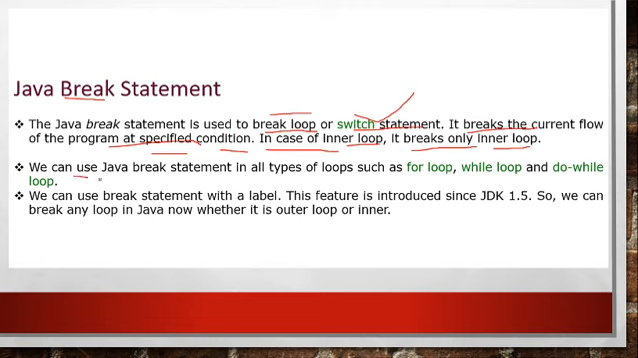Now you can use the Java break statement in all types of loops such as for loop, while loop, and do while loop. On any loop you can use this break statement. One option is also there which is called labeled break, that is, break statement with label. This feature was introduced in JDK 1.5. Before that, in JDK 1.4, 1.3, this option was not there.